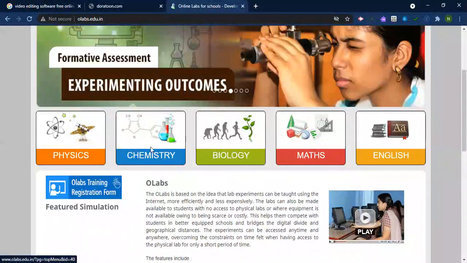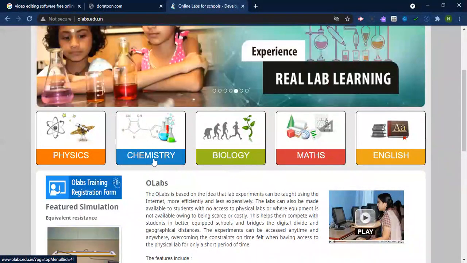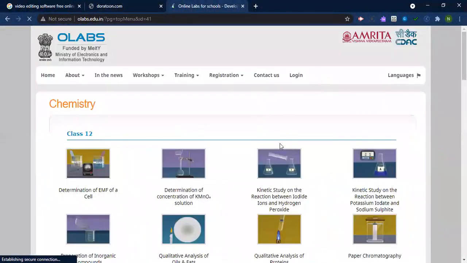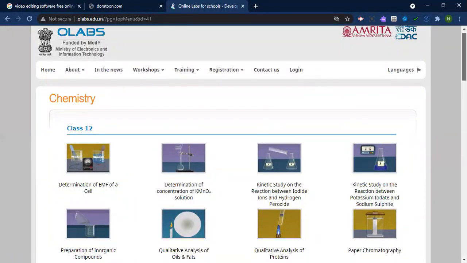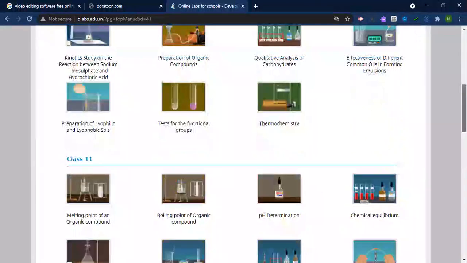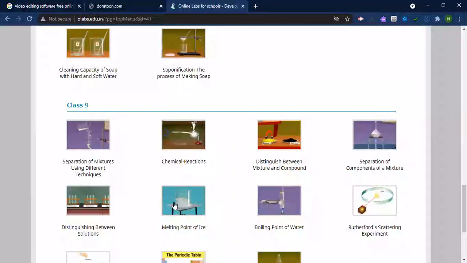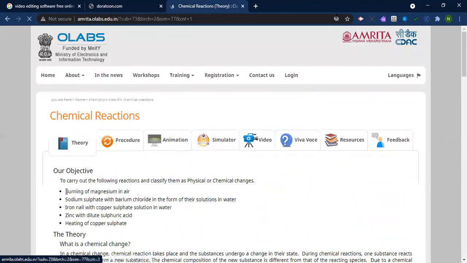Suppose you want to conduct any experiment of chemistry. You just click on this subject, chemistry, and here it's given grade wise: class 12, class 11, and then class 10, class 9. Suppose you want to perform an experiment regarding chemical reactions, you can click on this. I don't know anything about this chemical reaction, even your students might not know. So here everything is given. No need to worry about that.